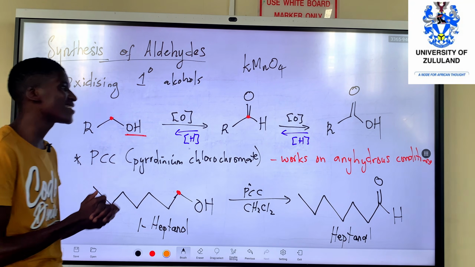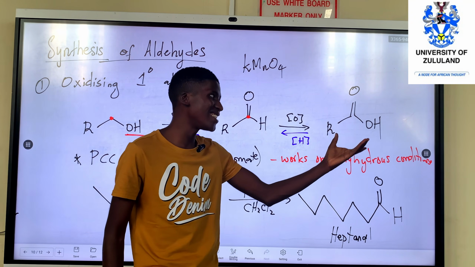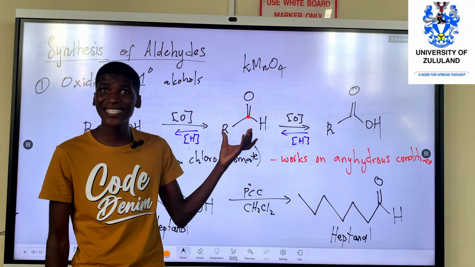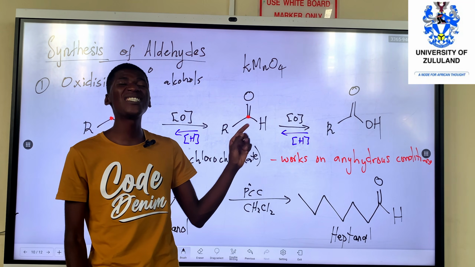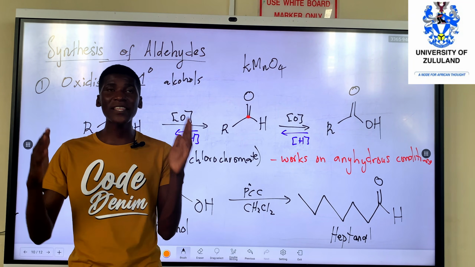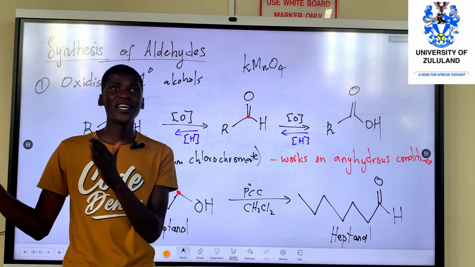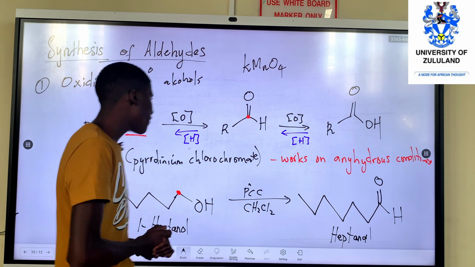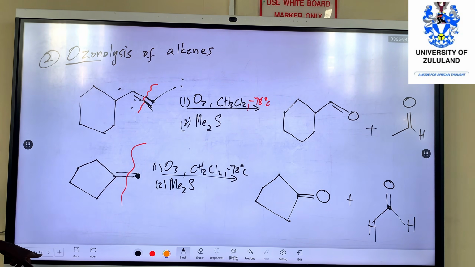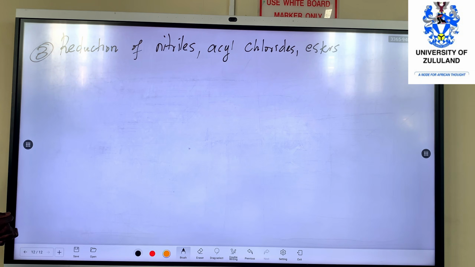So here, we are trying to take a carboxylic acid and make it become an aldehyde. For us to reduce it, we'll need to use a very powerful reducing agent. For example, the reducing agents that we use, most of the time they must have aluminum hydride in them.